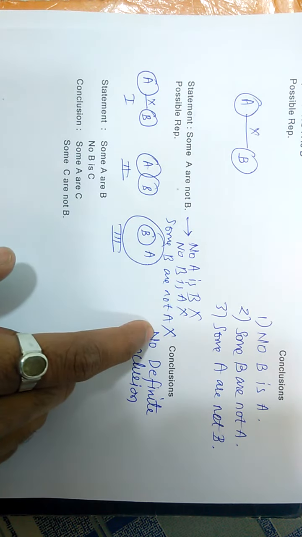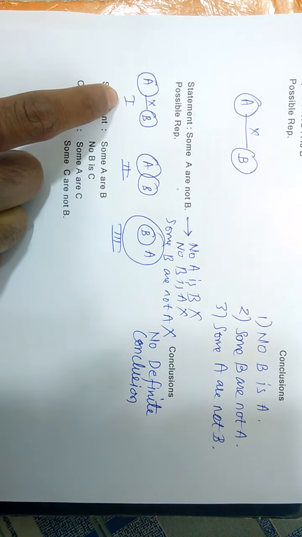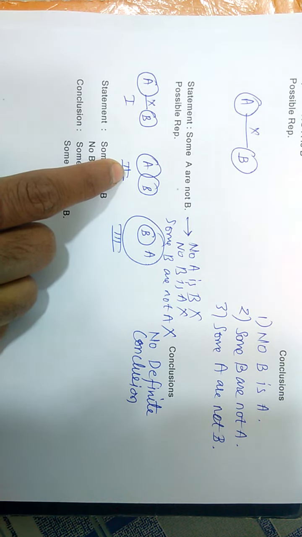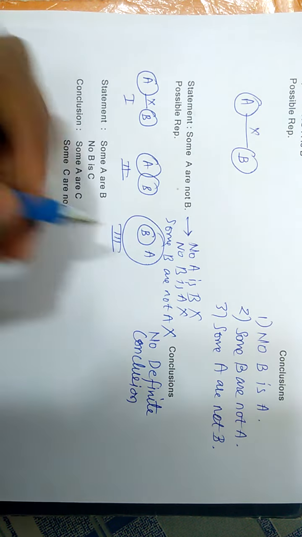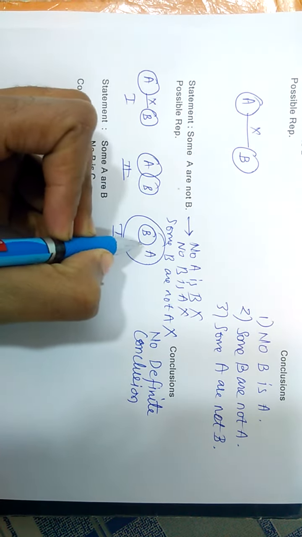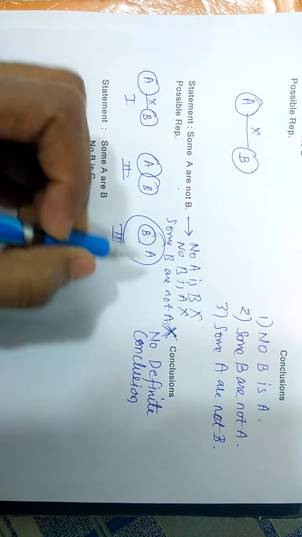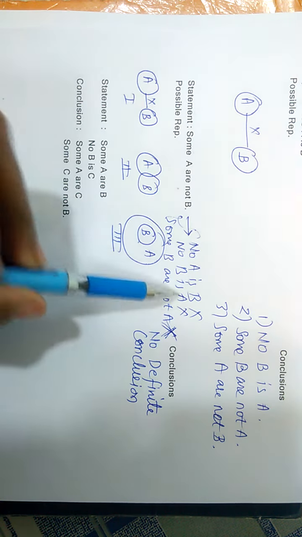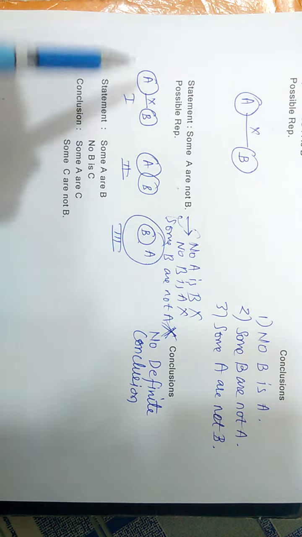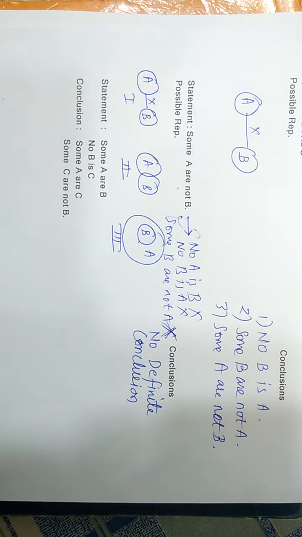Now some B are not A. From this we can say some B are not A. From this we can say some B are not A. From this we can't say some B are not A, because in this diagram all B are A. So this is also wrong. We can't definitely say that any one always follows. All these follow in only one case or two cases. And for a statement to follow, the conclusion has to follow in all the possible representations. When a conclusion follows in all representations, then it is true.